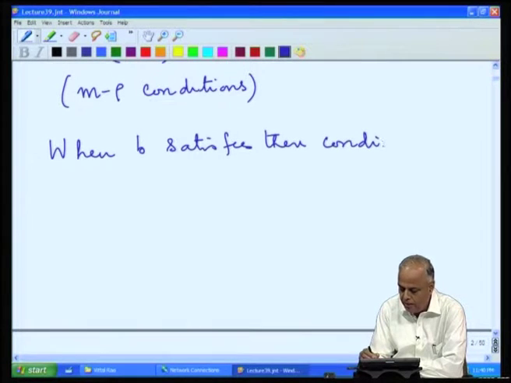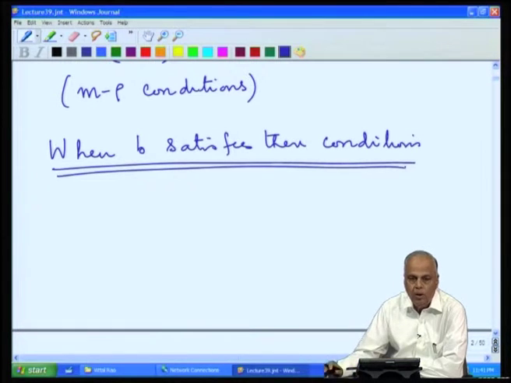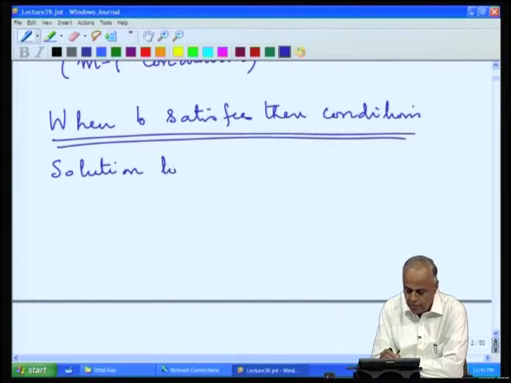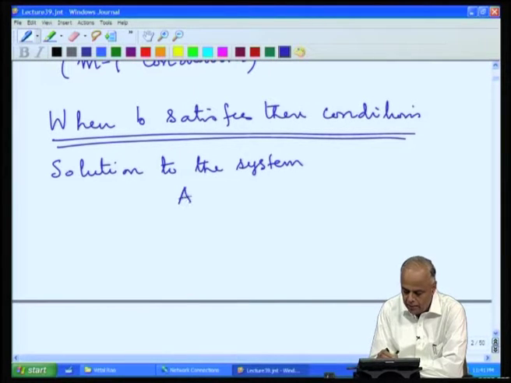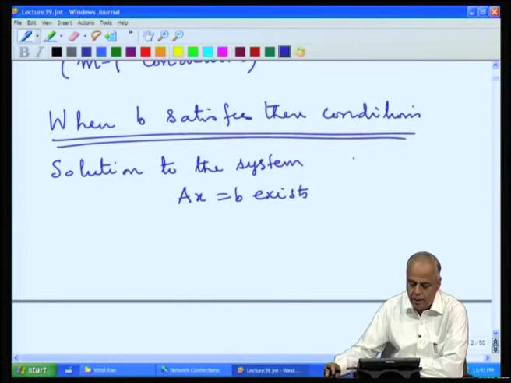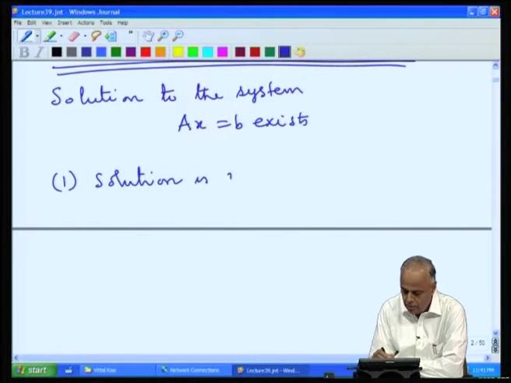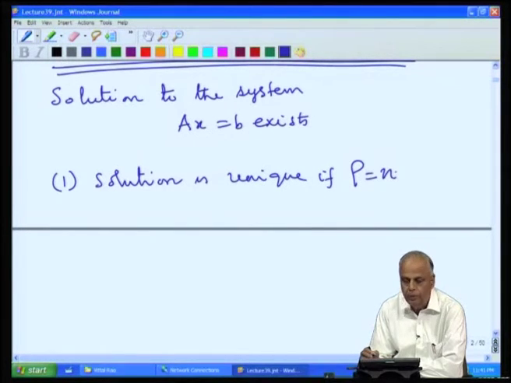When b satisfies these conditions, what are the results that we had? A solution to the system Ax = b exists, that is the first thing, and the solution is unique if the rank is equal to n.